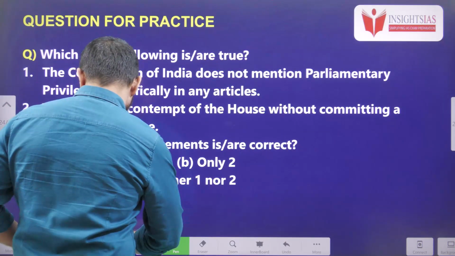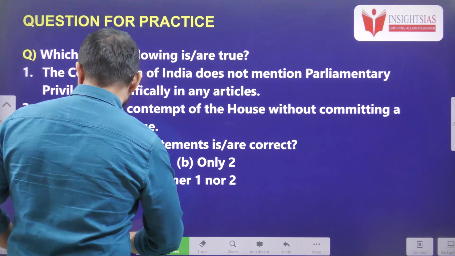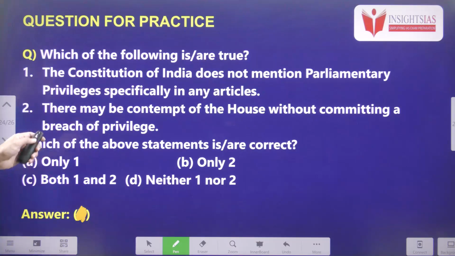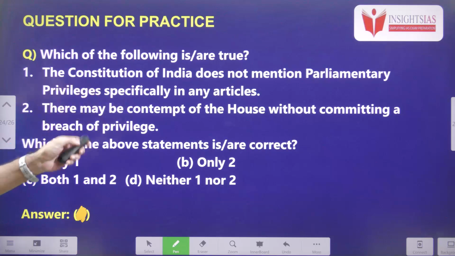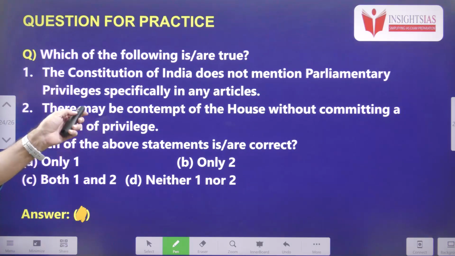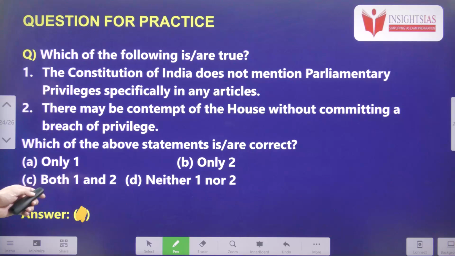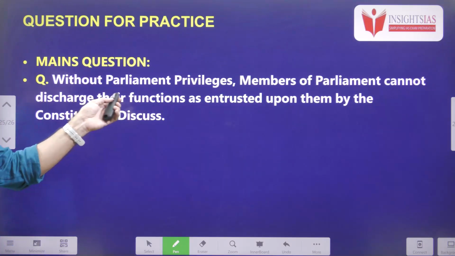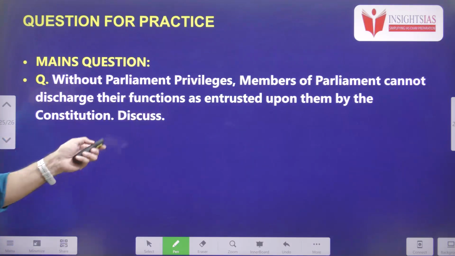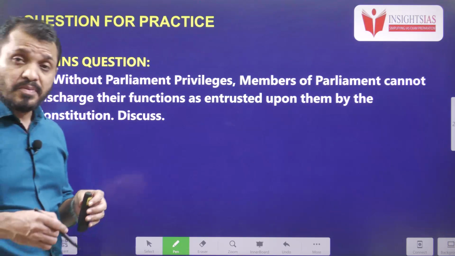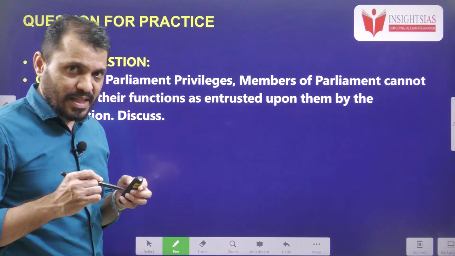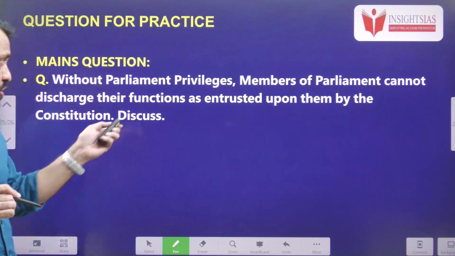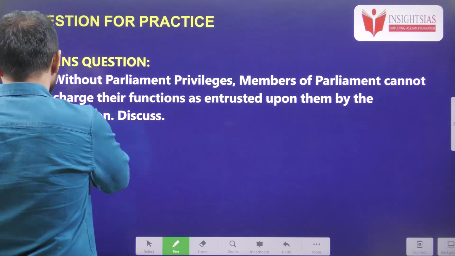Now today's video question: which of the following are true? The Constitution of India does not mention parliamentary privilege specifically in any article. There may be contempt of the house without committing a breach of privilege. Out of these two statements, which one is the right one? The main question: without parliamentary privileges, MPs cannot discharge their functions as entrusted upon them by the Constitution. That means parliamentary privileges are essential for MPs to perform their duties. Discuss. This is today's main question.